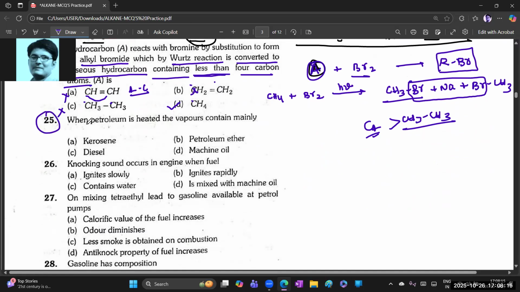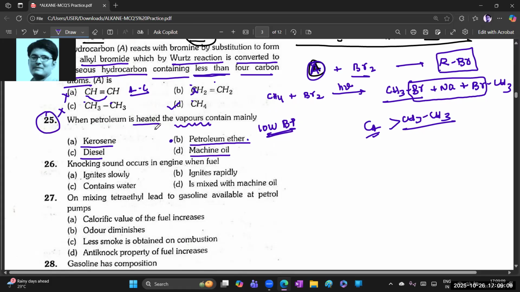Question number 25. When petroleum is heated, the vapors contain mainly what? When kerosene, petrol or any petroleum compound is heated, the vapors that come out contain mainly ethers, due to their low boiling point.